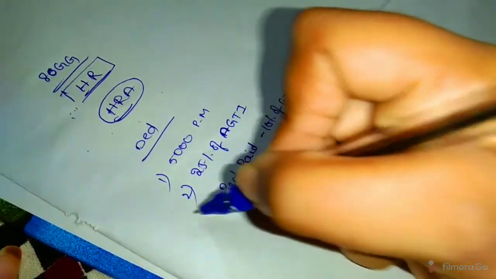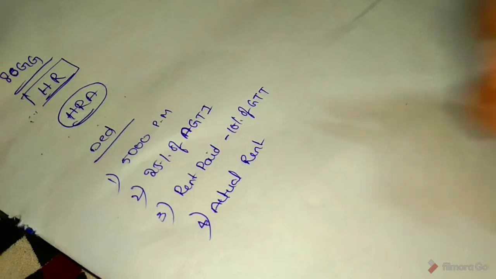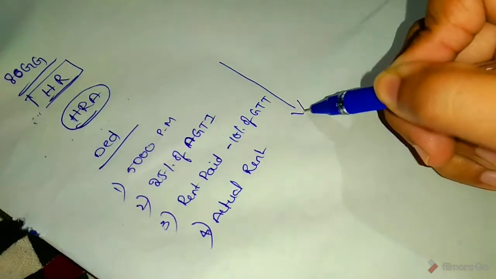So the deduction in section 80GG is whichever of these is lower.